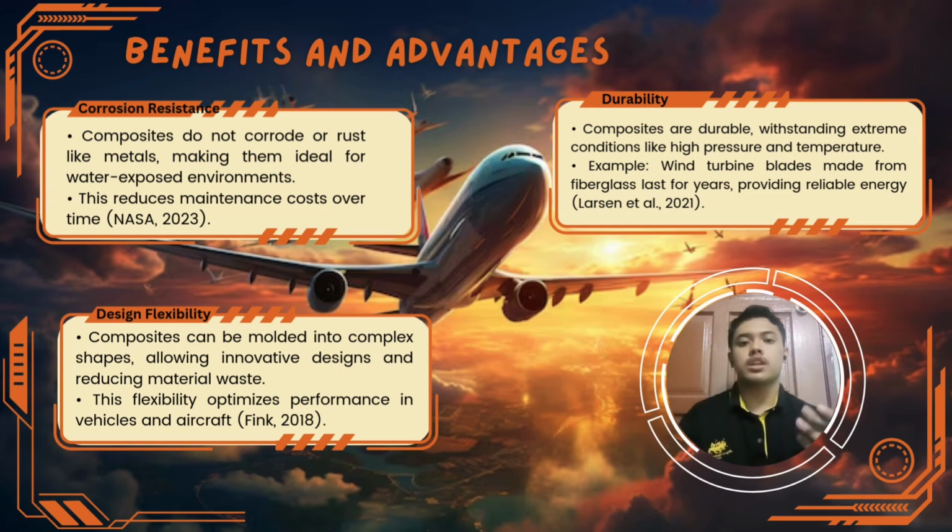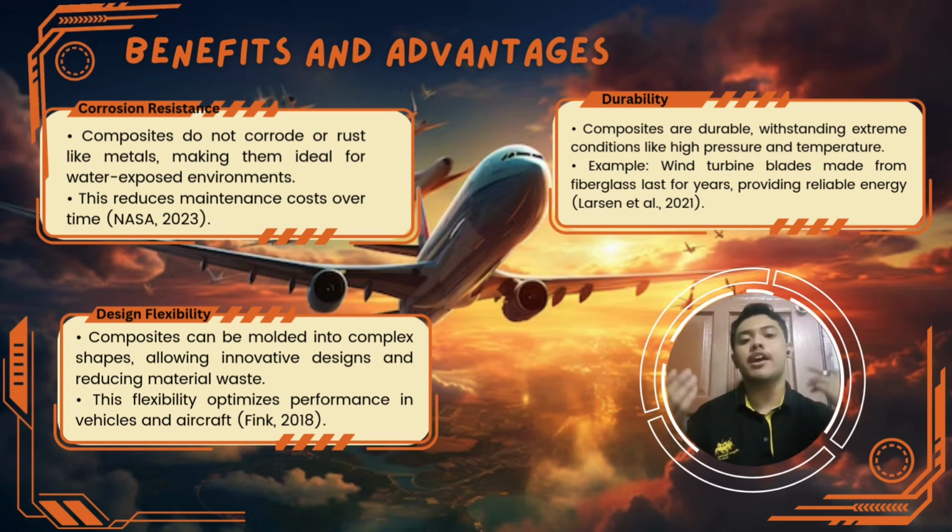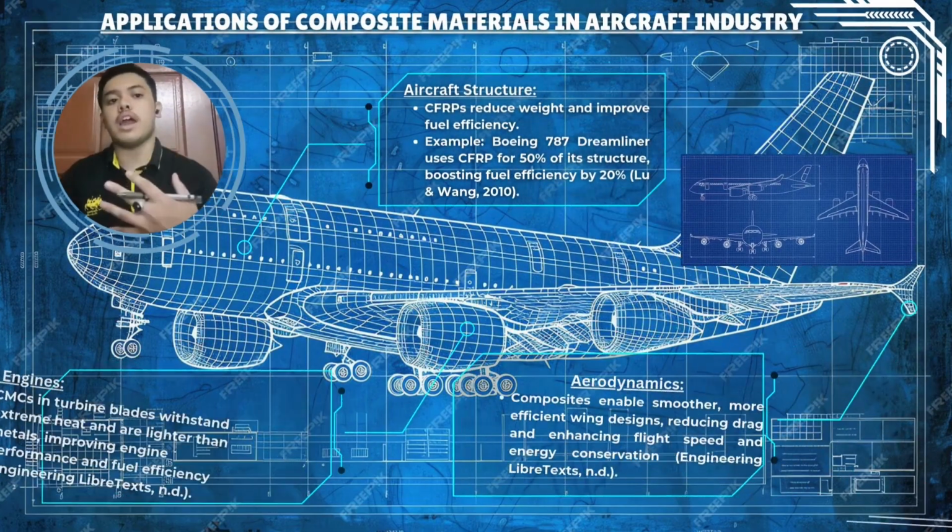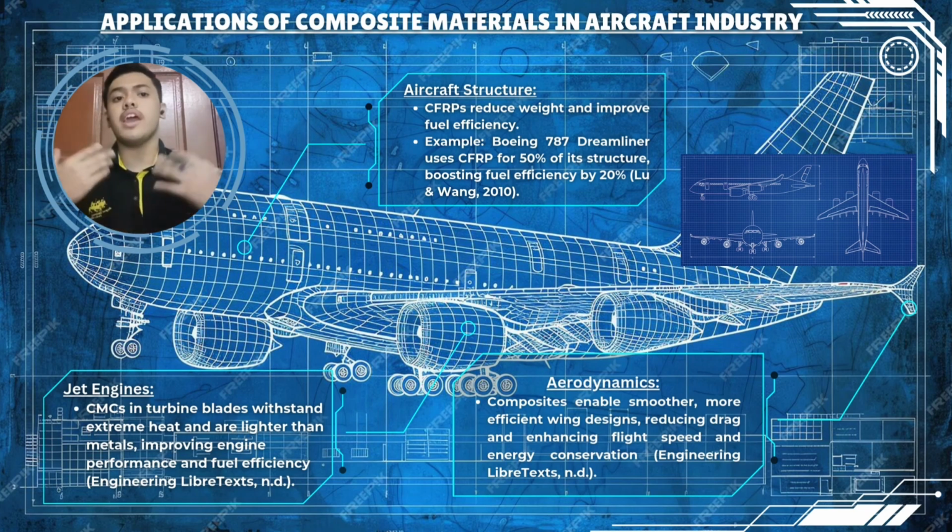Composites can be molded into complex shapes, which is a huge advantage for creating innovative products. This flexibility reduces material waste and allows manufacturers to optimize design for better performance, as seen in many modern vehicles and aircraft. Now, let's take a look at applications of composite materials in the aircraft industry.